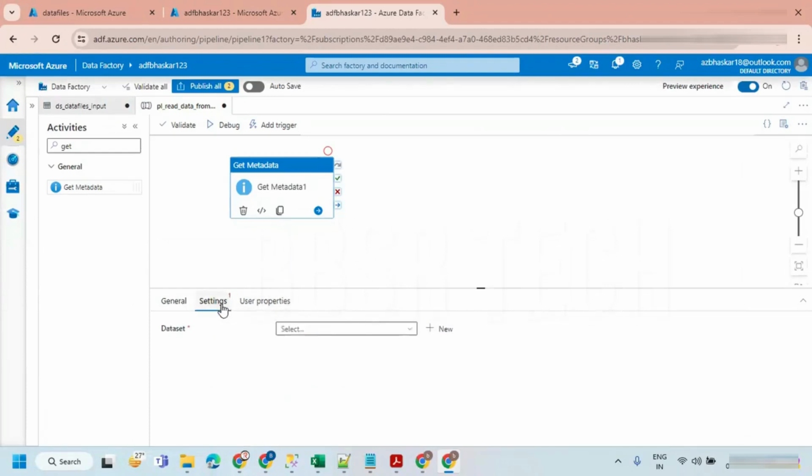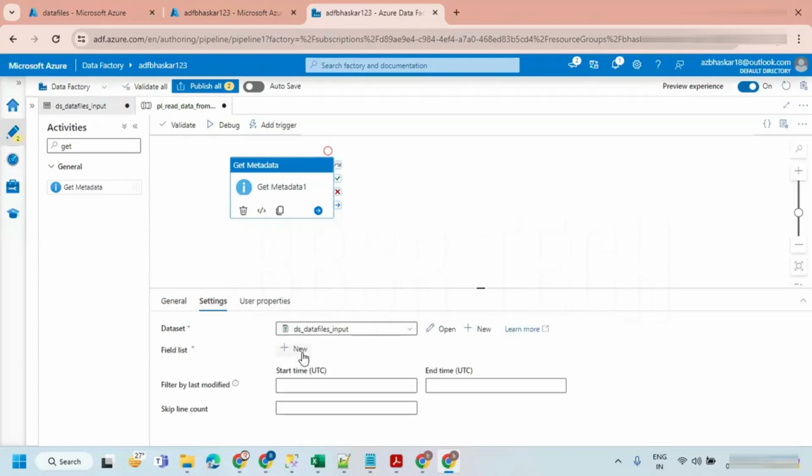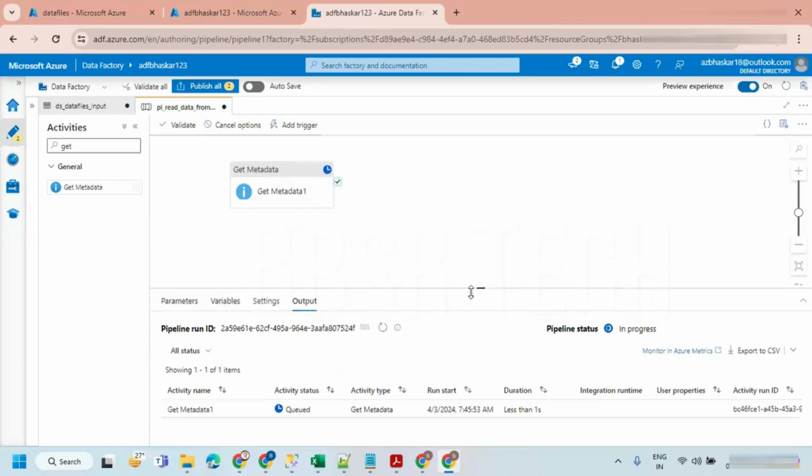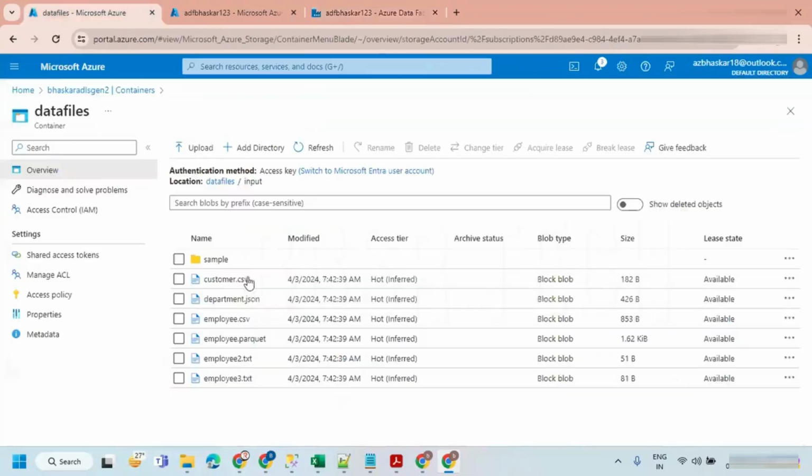Now I'm just going to take the input data set. What is the field item? Most people make a mistake here. You have to take up to input. When you take child items, your data set should point to the folder, not a file. Let's take child items. Now if you run this, it is going to give the list of items we have in this particular input folder.